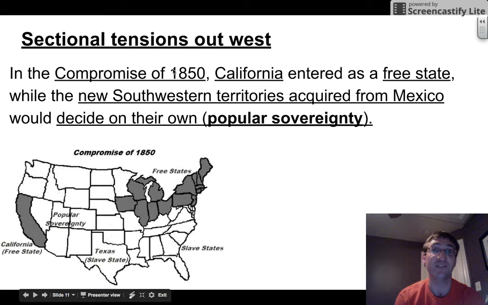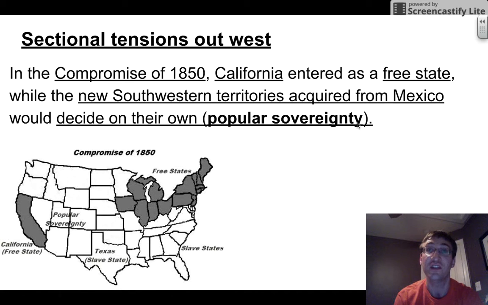In the Compromise of 1850, California, here you go, entered as a free state, no slaves, while the new southwestern territories, acquired from Mexico, would decide on their own whether they were going to be a slave state or a free state. And this decision on their own was called popular sovereignty. The people decide.